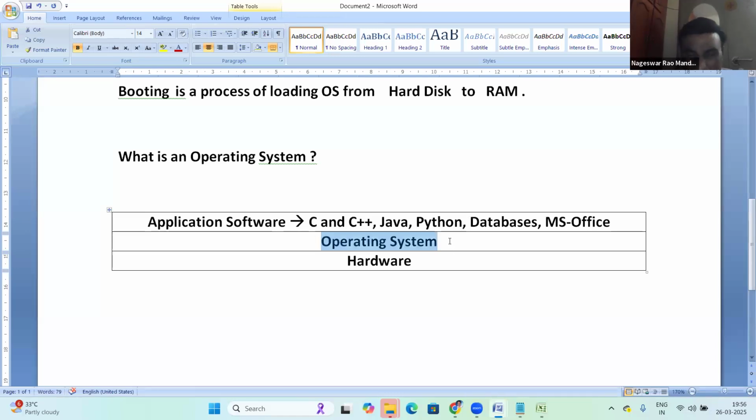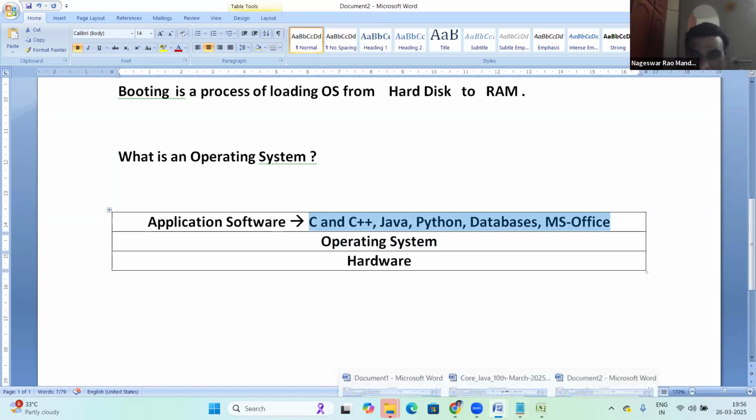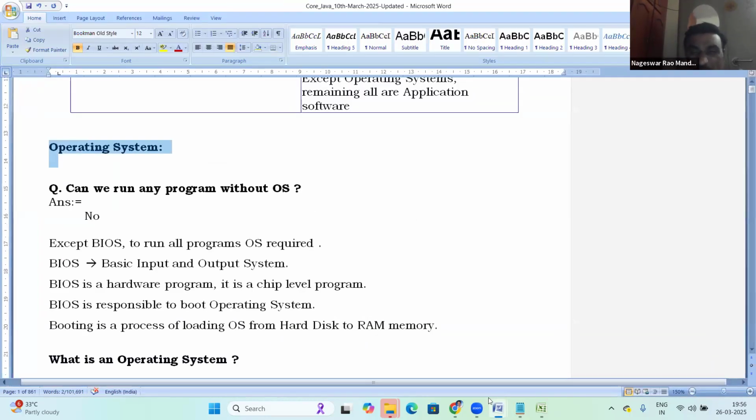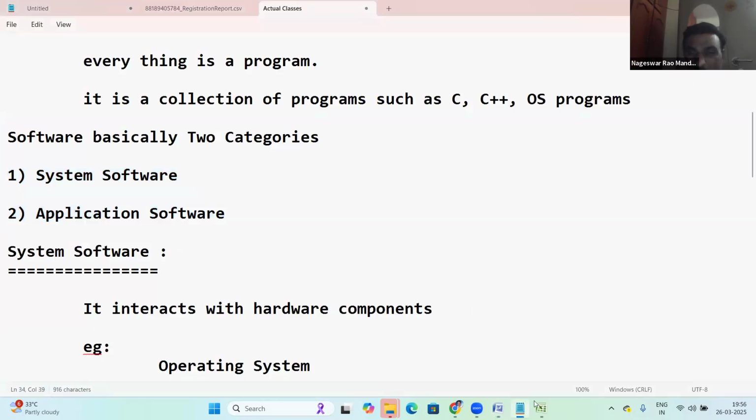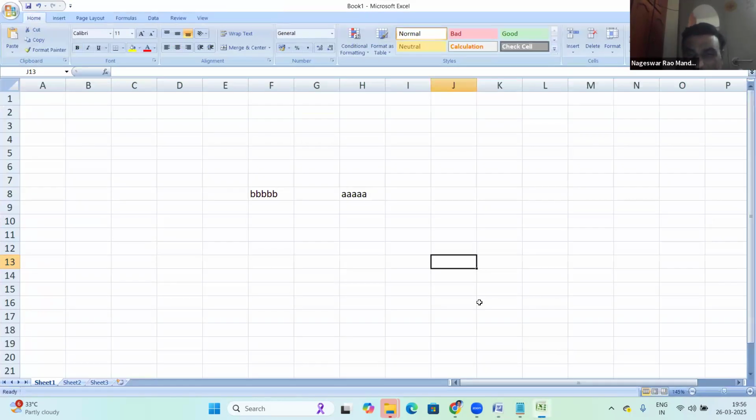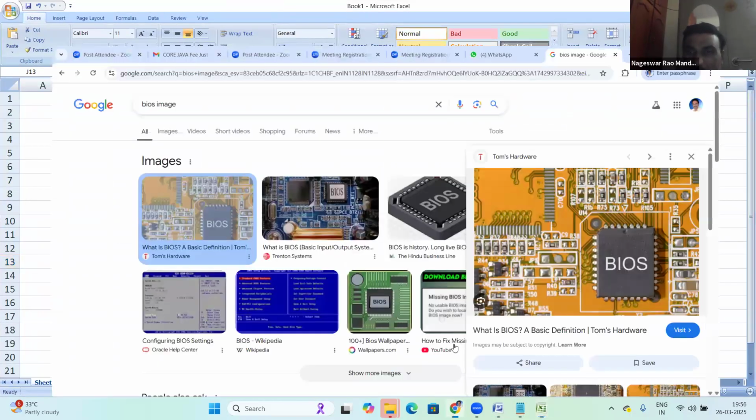Okay. On top of the OS, all the programs are running. Even the Zoom application is running on top of the OS. Zoom, Eclipse, MS Word documents, Excel, Notepad, the browser, all are running on top of the OS.